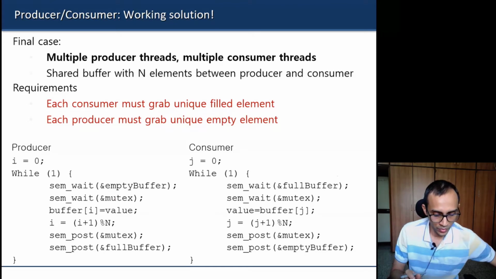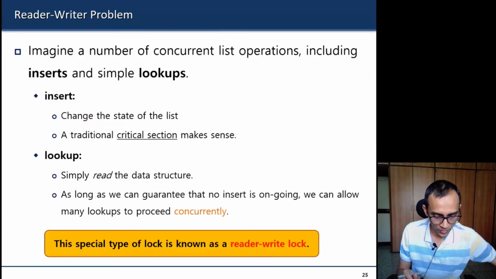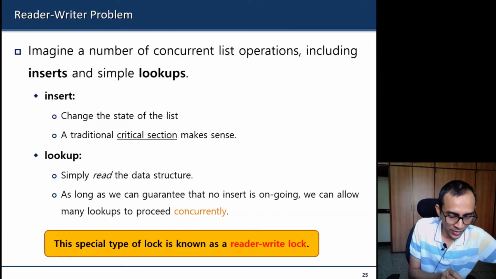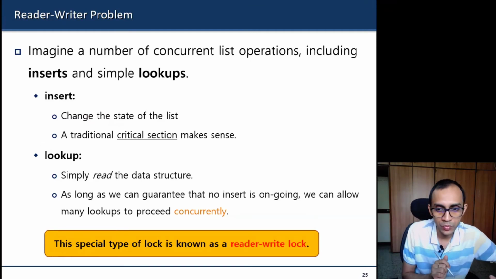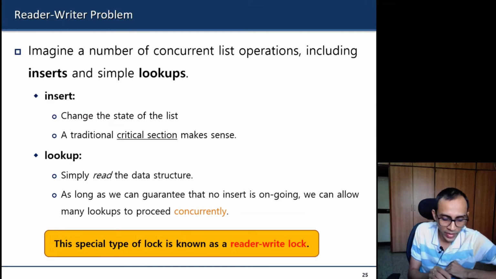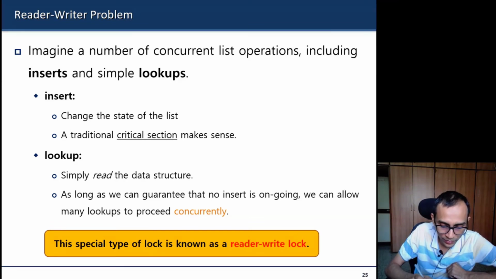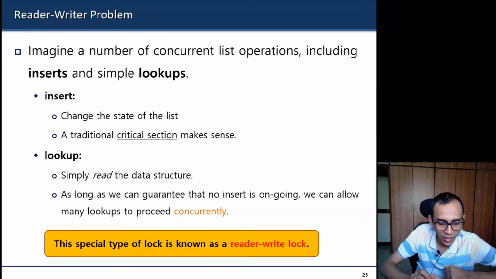And tomorrow we'll start with the next problem, the reader writer problem, which is slightly different from the producer consumer problem. Here there are multiple threads which are either reading or writing a shared resource.